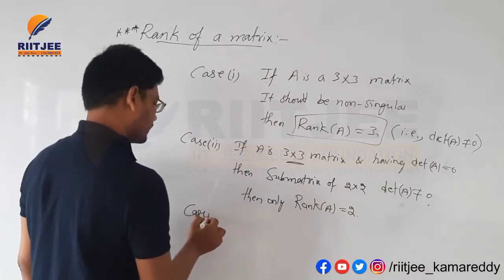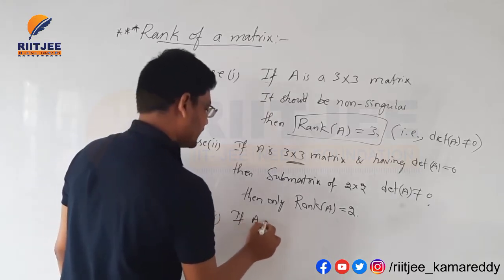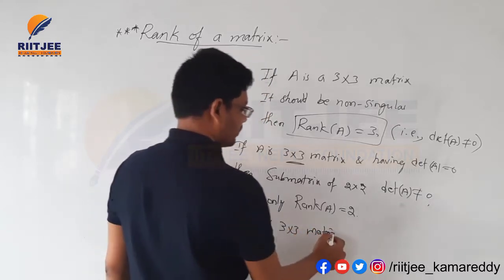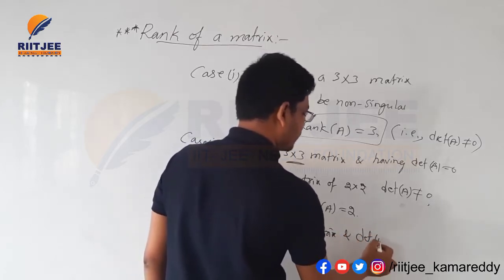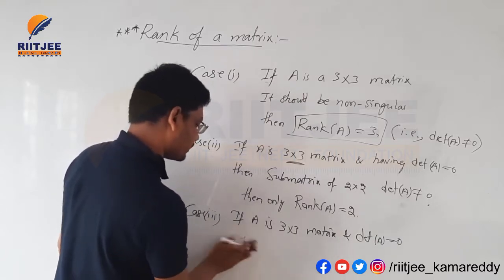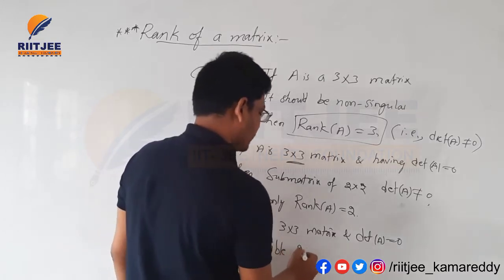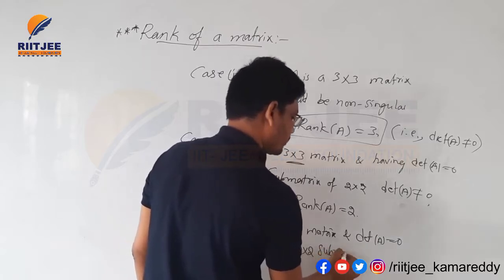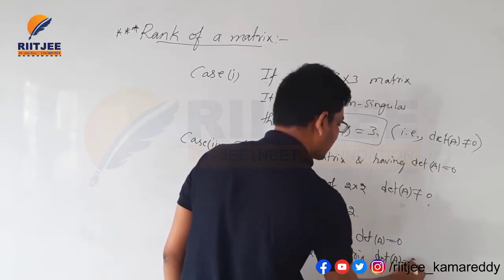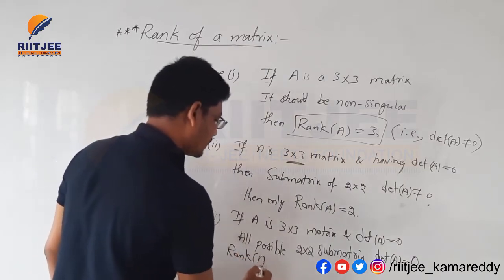Case 3 is nothing but, if A is a 3 by 3 matrix and the determinant is equal to 0 and the determinants of all possible 2 by 2 submatrices are also 0, then the rank of matrix A is equal to 1.